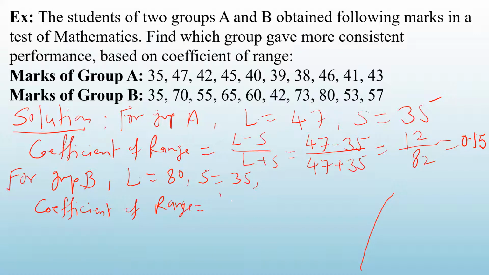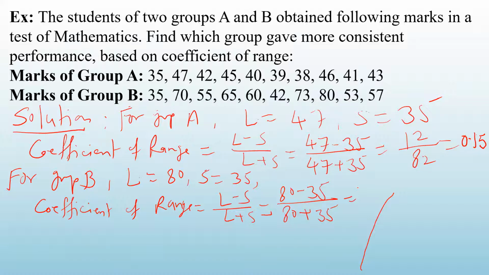That is L minus S divided by L plus S. So it is 80 minus 35 divided by 80 plus 35. 80 minus 35 is 45.